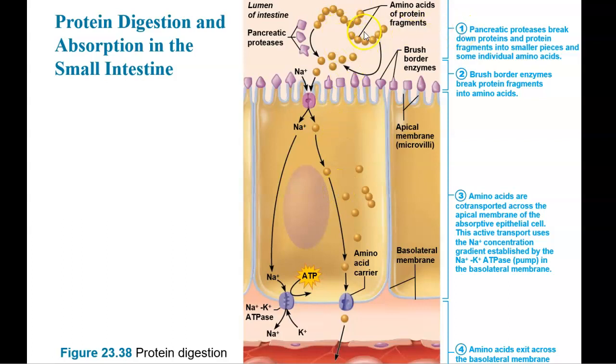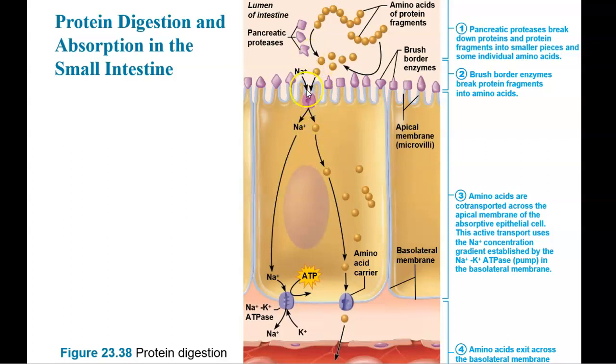So we're going to start here at the lumen of the intestine, and that's where those pancreatic proteases, so these are enzymes that are produced by the pancreas, are breaking down proteins and protein fragments into smaller fragments. Okay. Then those are going to make their way to the brush border, and that's where the brush border enzymes are going to break down those protein fragments into amino acids.